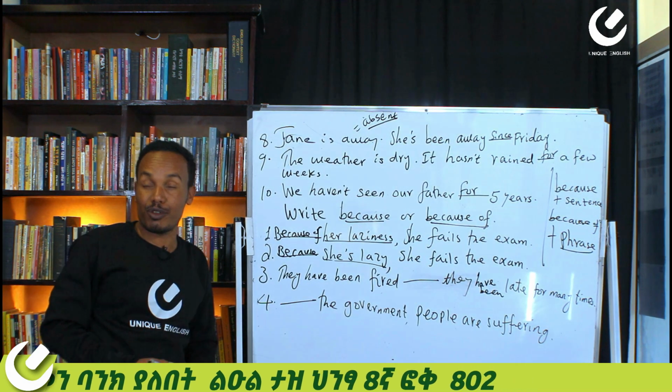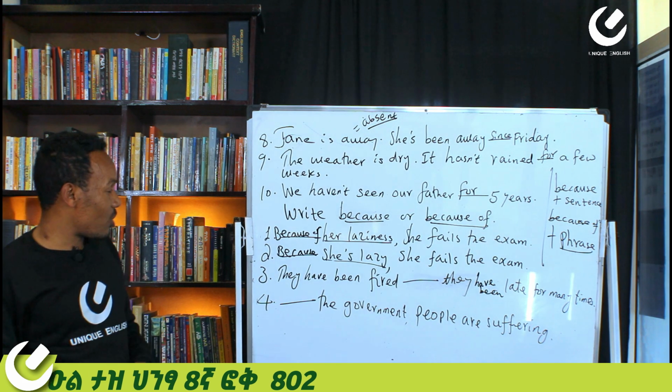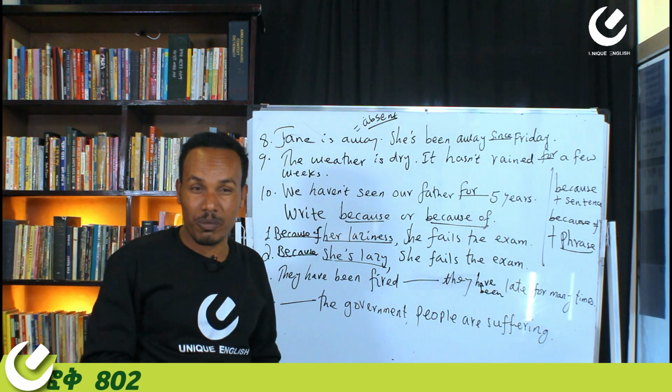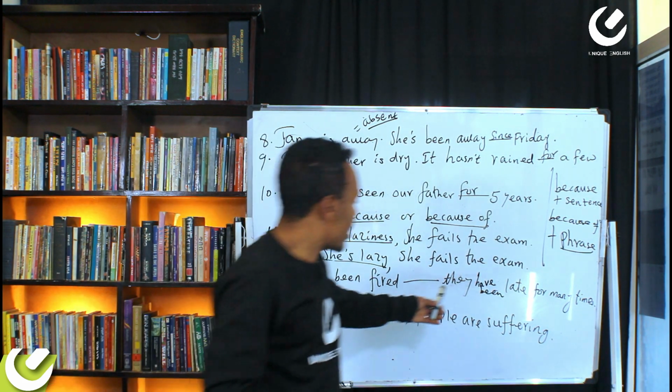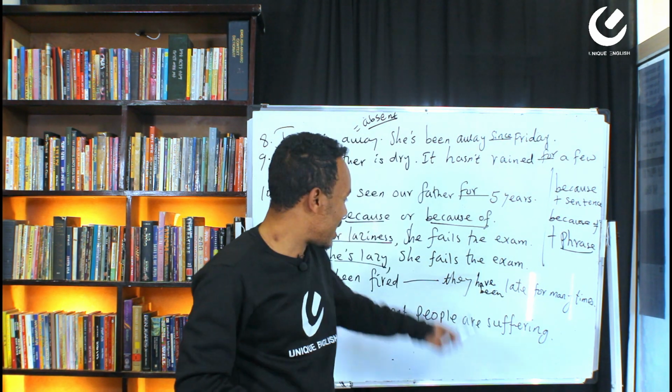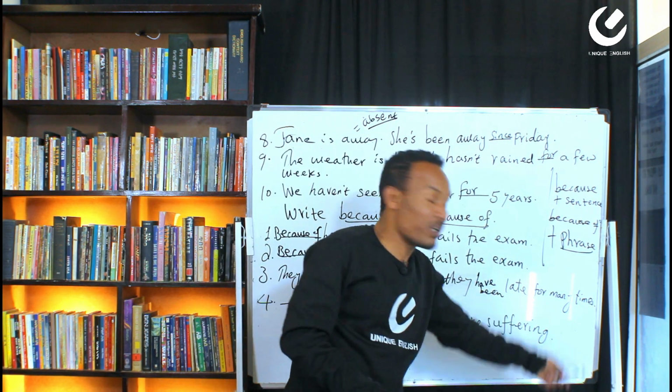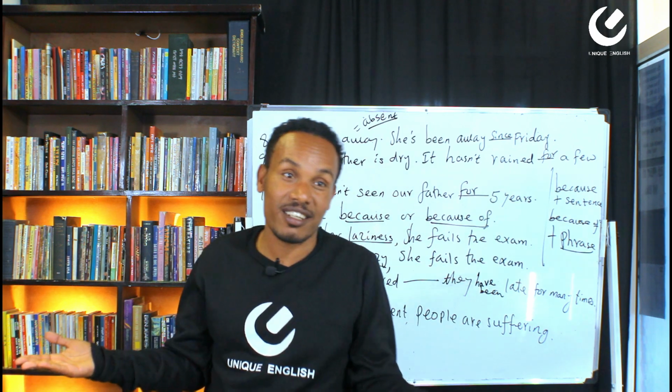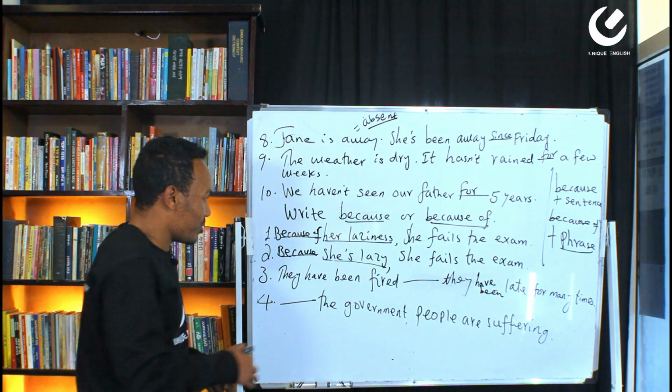They have been fired from work because they were late many times. Is it because or because of here? What is they have been late? Isn't it a sentence? They have been late for many times, is it a sentence or a phrase? So is that because or because of?